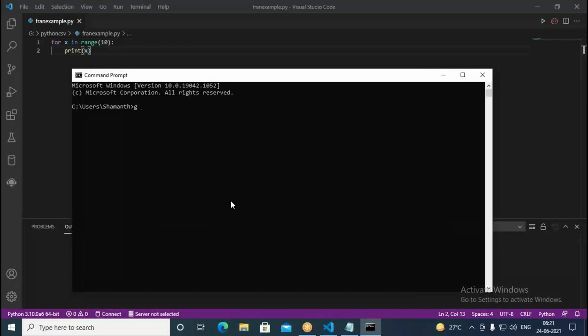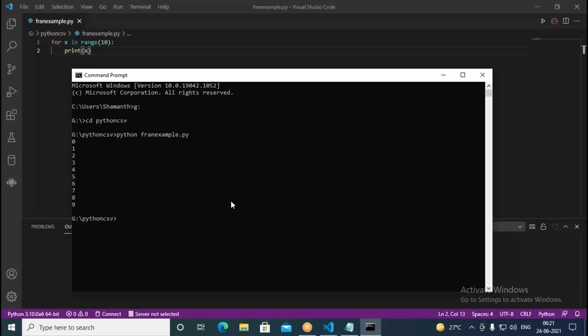So in the G drive, I have Python CSV, and in this I type python followed by the name I gave here, range example.py. So it's printing here. Sorry, 0 also comes. It takes whole numbers. So 0 to 9, it's going to print 10 numbers: 0, 1, 2, 3, 4, 5, 6, 7, 8, 9.